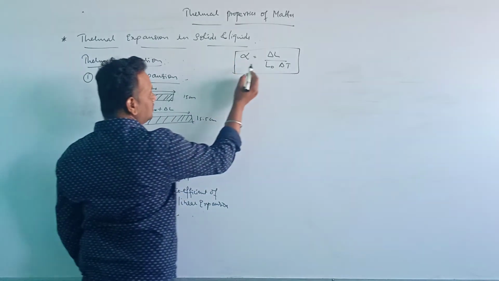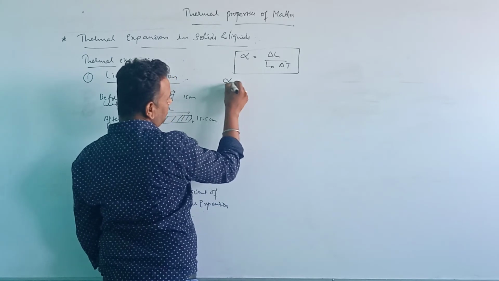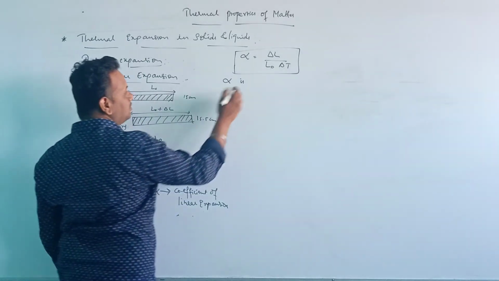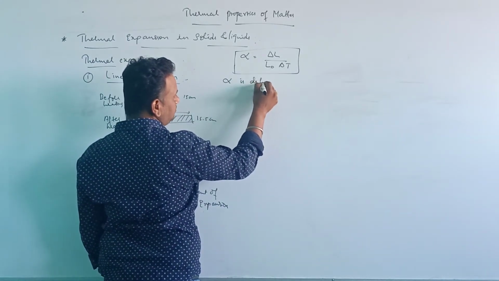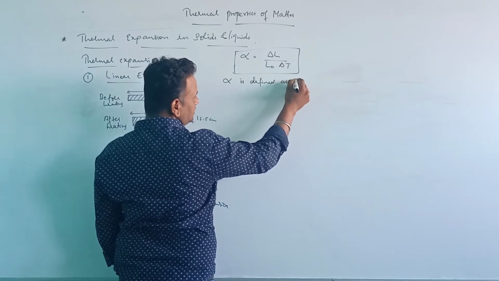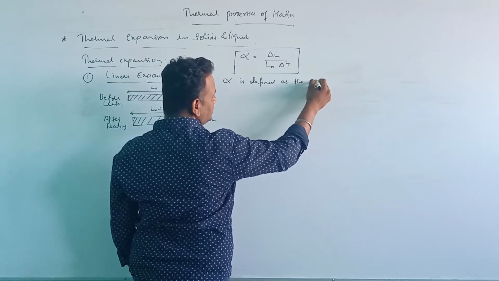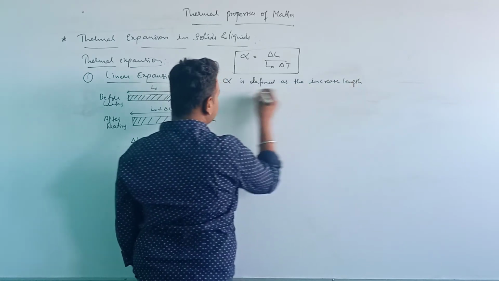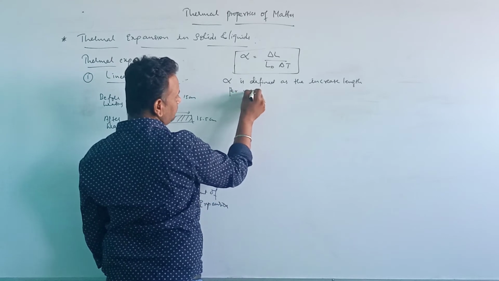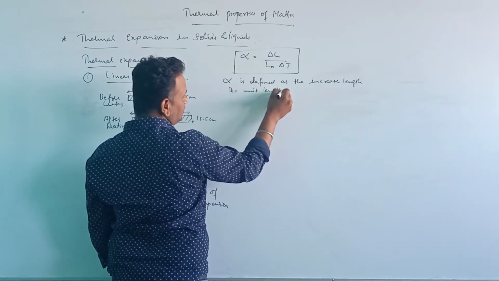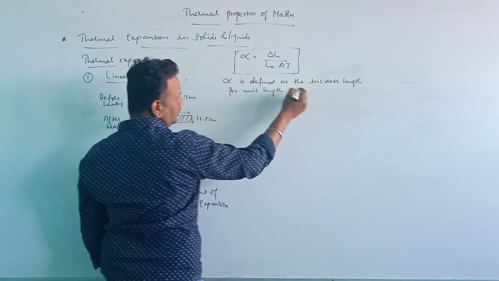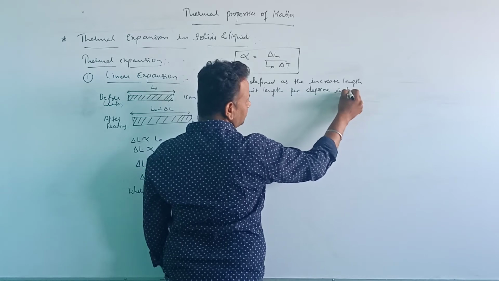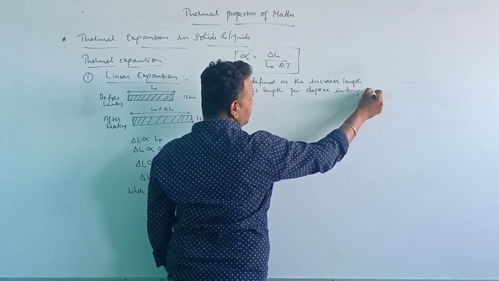Okay, I am defining this here. Alpha, the coefficient of linear expansion, is defined as the increase in length per unit length per degree change in temperature.